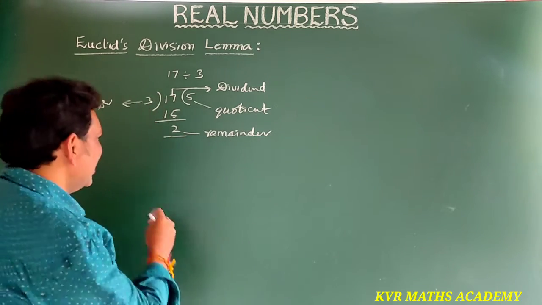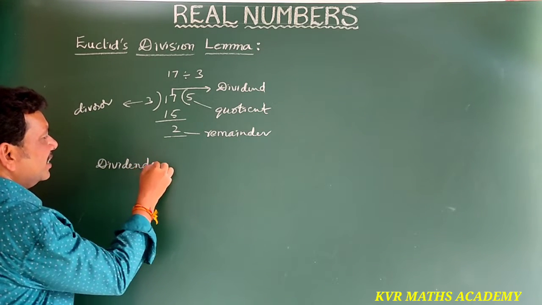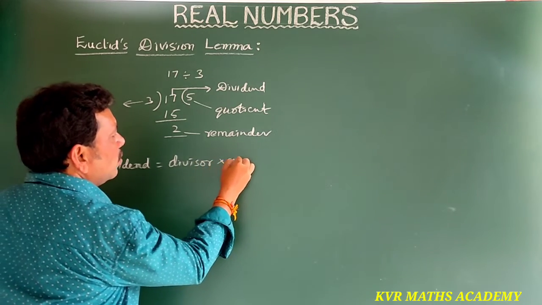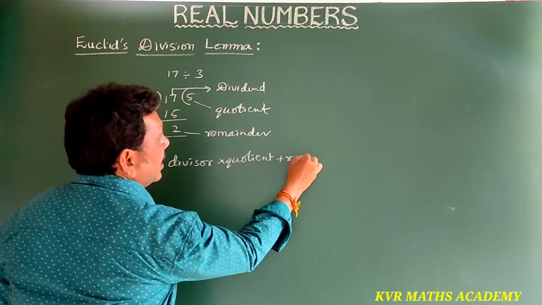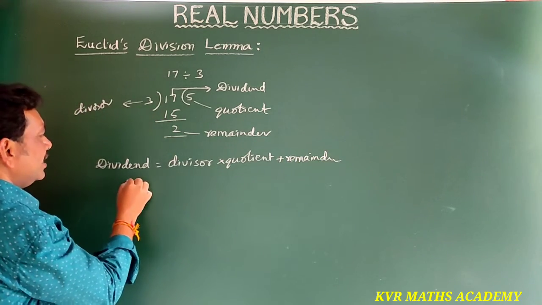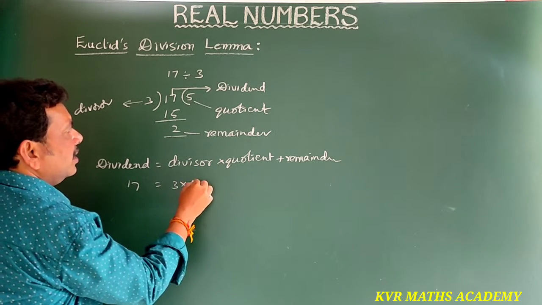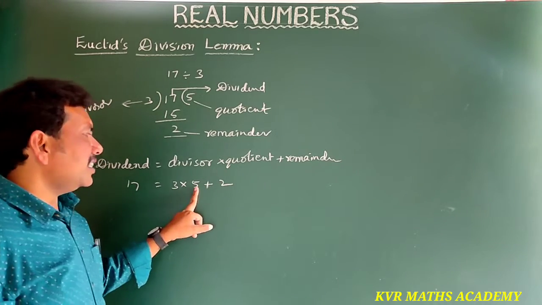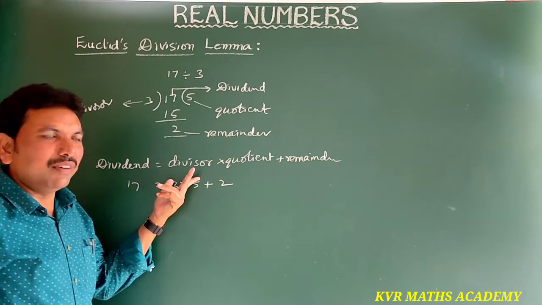What is that? Dividend is equal to divisor into quotient plus remainder. Here the dividend is 17. 17 is equal to divisor 3 into quotient 5 plus 2, which is satisfied, since 3 fives are 15 plus 2. So this is the division algorithm. We know very well about that.